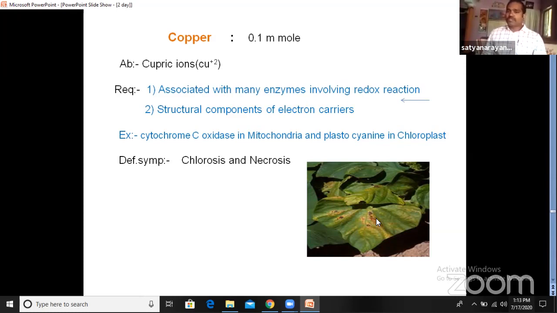And what is chlorosis? The leaf margin parts are converted into a yellowish color. So it is called chlorosis. So the deficiency of copper leads to diseases like chlorosis and necrosis.